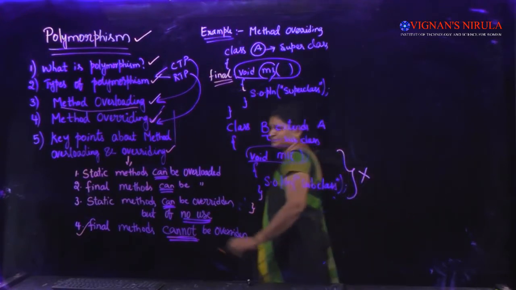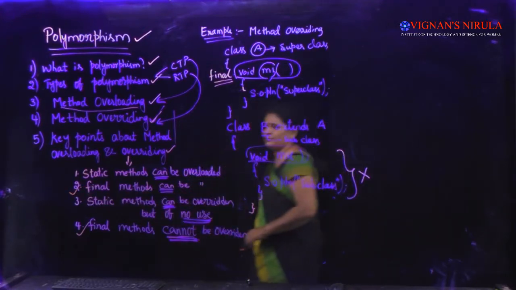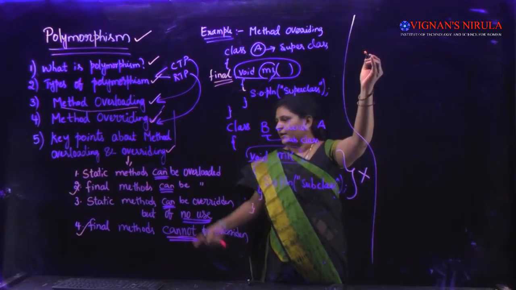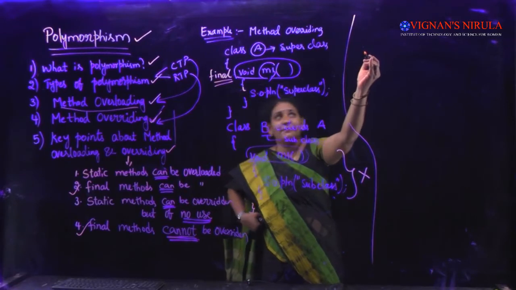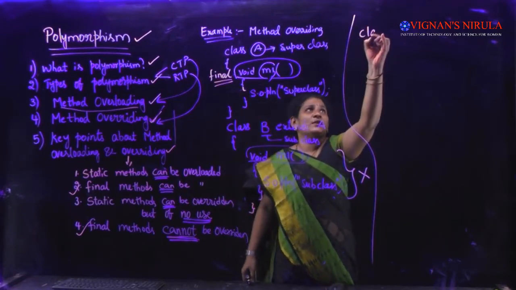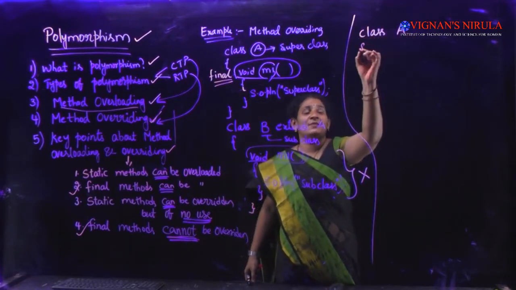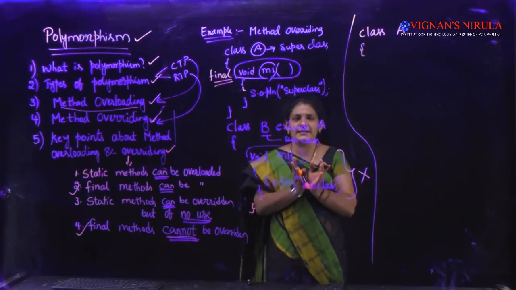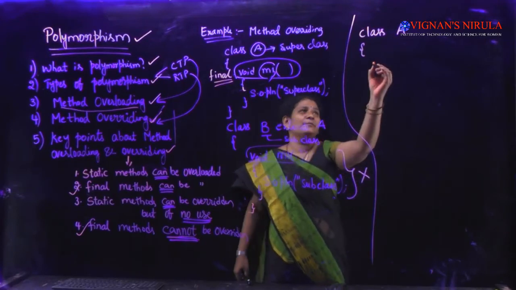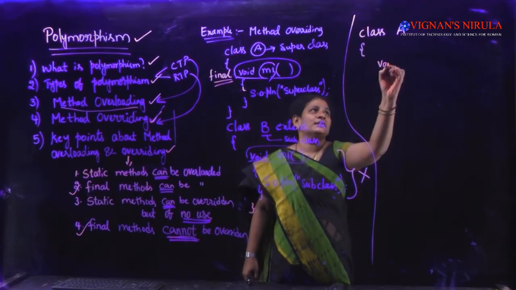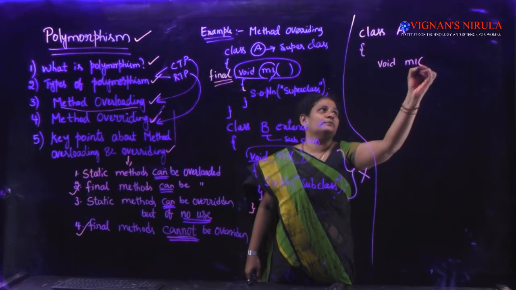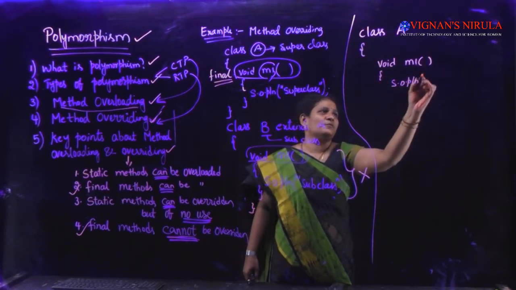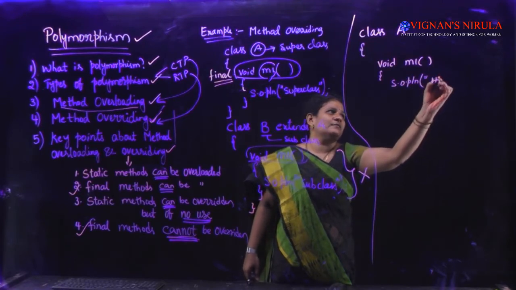Coming to the second point, final methods can be overloaded. Let us take an example for the second point. Let us take one class A. I'm speaking about method overloading now. Method overloading revolves around a single class, not between 2 classes. I'm taking a method here, void M1, with System.out.println and a message, hi.